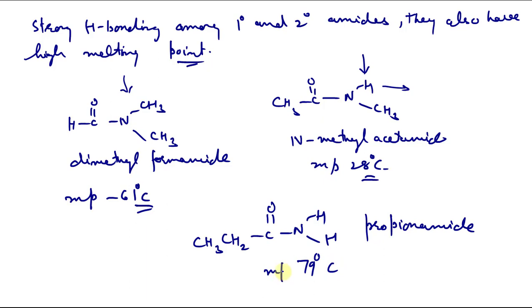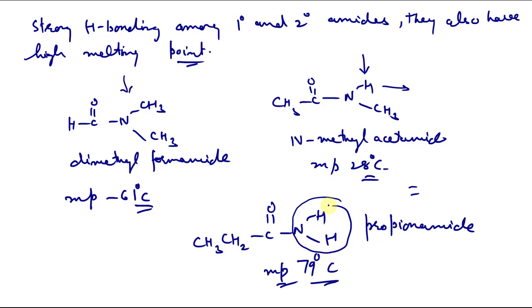You can see it has an even higher melting point than this because it is a primary amide and its hydrogen bonding is more than in secondary amide. That is the reason for their higher melting as well as boiling point. So that was about melting and boiling points.